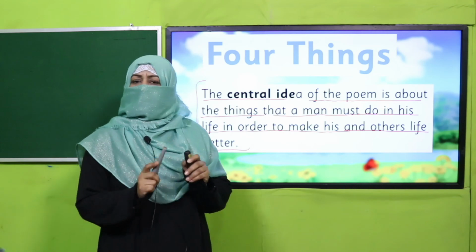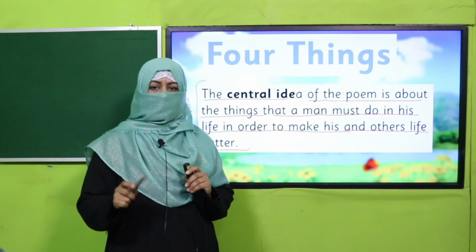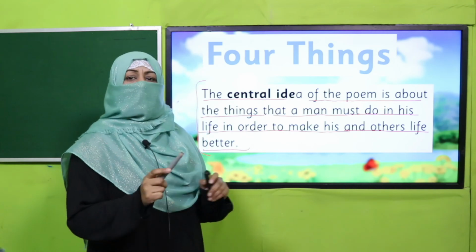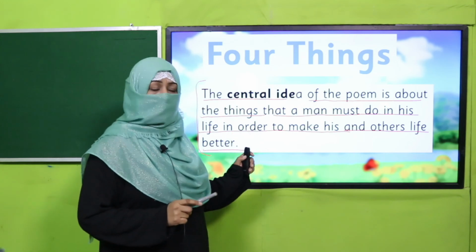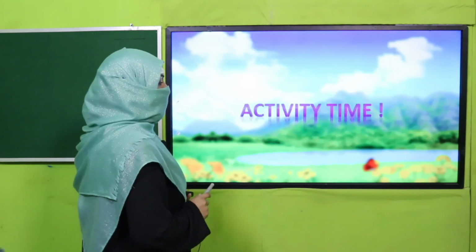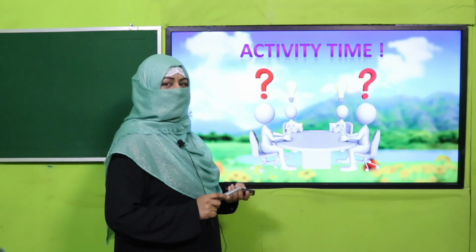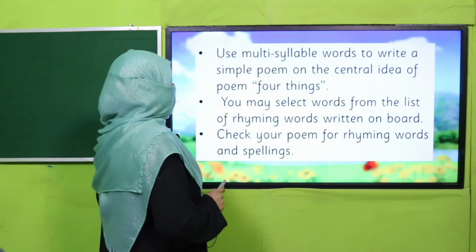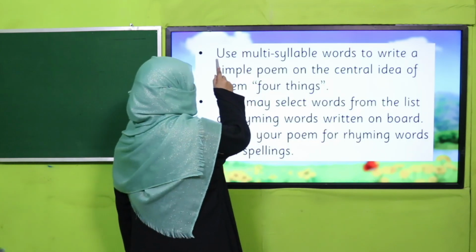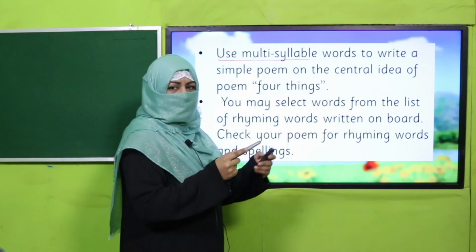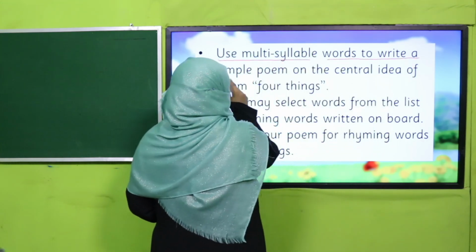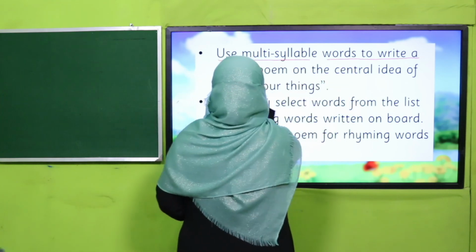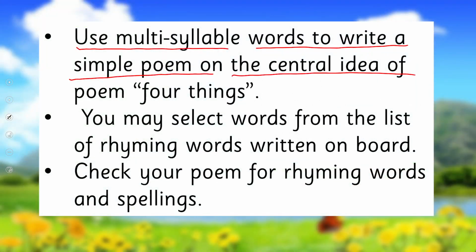All right, now after understanding the central idea, listing rhyming words and making a separate list of good behavior rhyming words, we'll do another thing, a very interesting activity again. And what are we supposed to do? You will use these multi-syllable words, because the word list which we have has multi-syllable words, and you will use these words to write a simple poem on the central idea of the poem, Four Things.